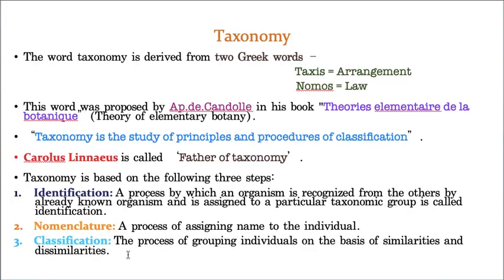For example, what are the dissimilarities? Now if you take the birds, the bird wings are made up of feathers, whereas in bat the wings are made up of patagium. Whereas the body of the bird is covered by feathers, whereas the body of this particular bat is covered by hair, which is a characteristic property of mammals.